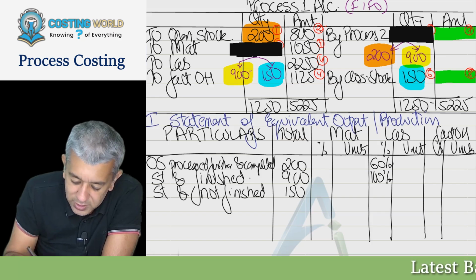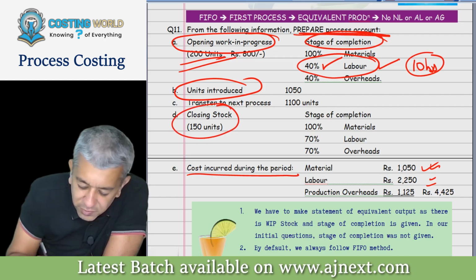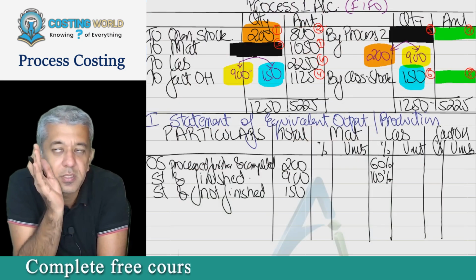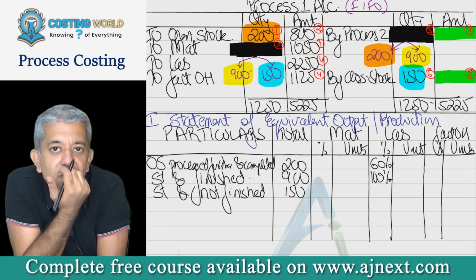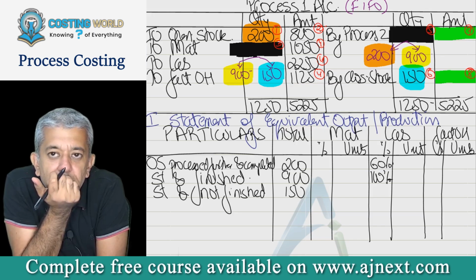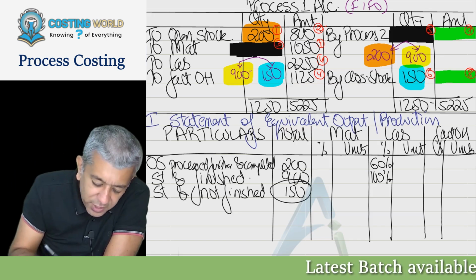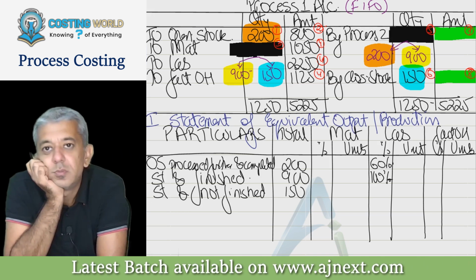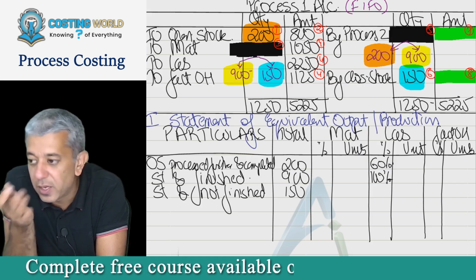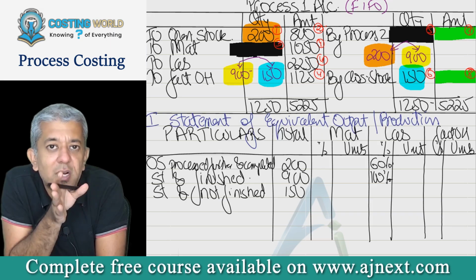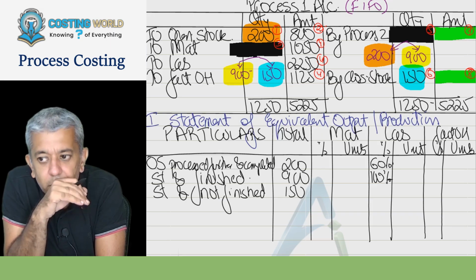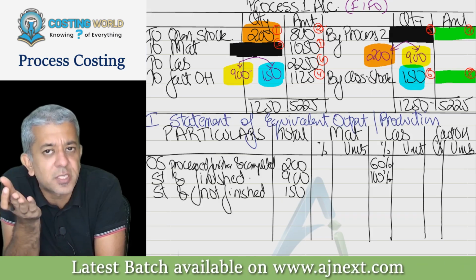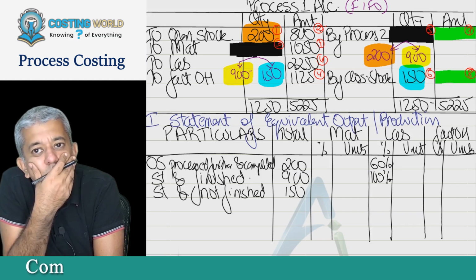Last thing, this is your test now. Closing stock of 150 units had 70% of labor. Tell me how much should I be writing over here? 70% or 30%? Think. 70%. These 150 units were started in this period. Can you say anything starts from zero? And when the year ending came, on these units, workers had worked to the extent of 70%. So that means in this period, we completed the goods to the extent of 70% only, no? Yes, sir.